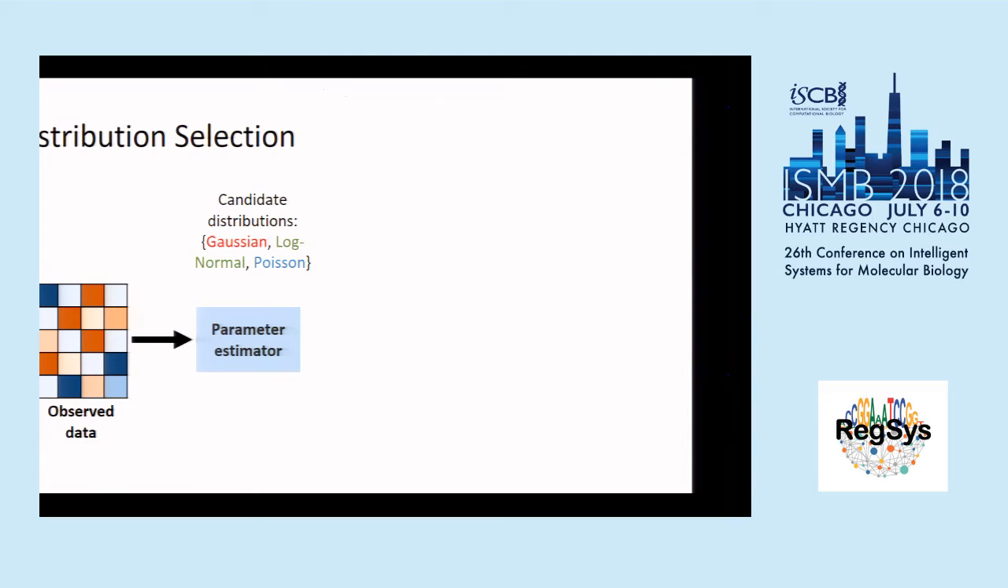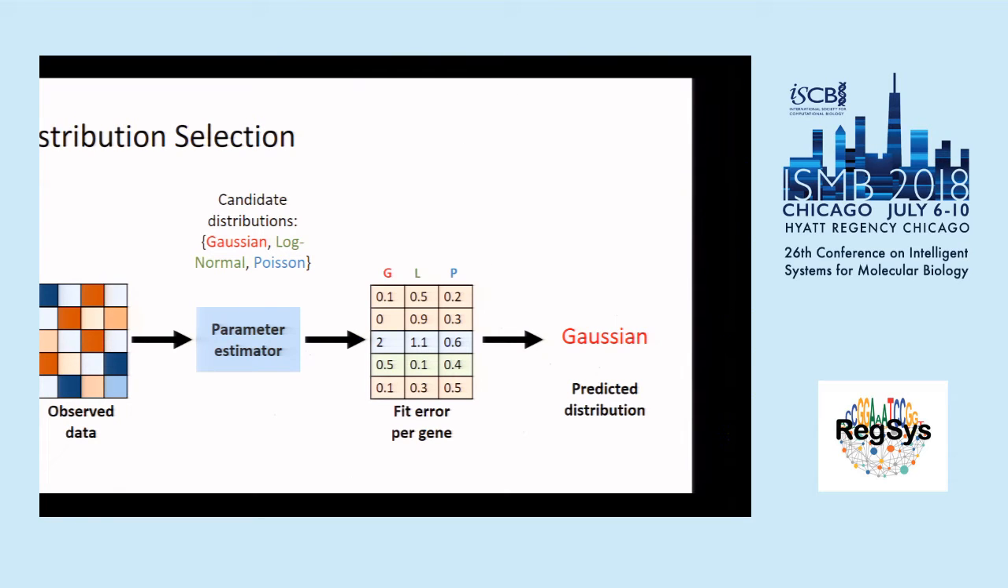We have a heuristic method for selecting the distribution we use. First, we fit each distribution to every gene using maximum likelihood. After that, we calculate the fit error, which is just the distance between the empirical or observed distribution and the estimated distribution. The predicted distribution is the distribution that has the lowest fit error across all the genes. In this example, the predicted distribution is the Gaussian. In practice, we usually use the Poisson distribution for count or UMI data and the log normal distribution for RNA-seq data that has already been transformed through something like FPKM or other normalization techniques.